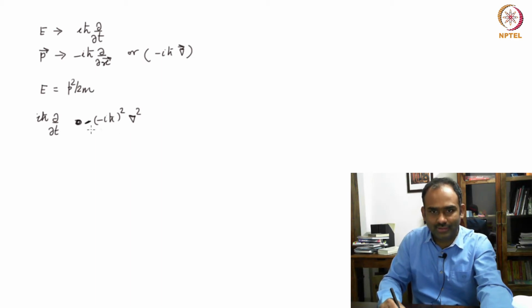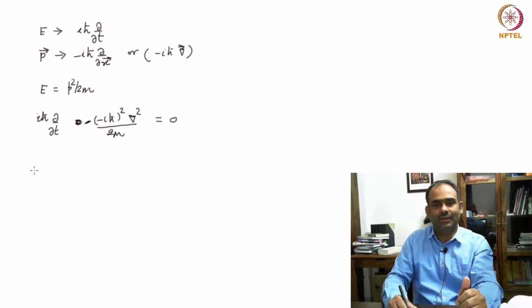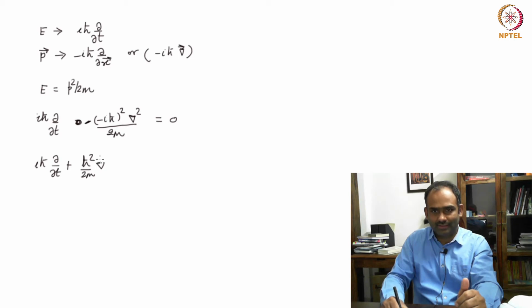Or instead of equal to, you can put a minus sign here and put a 2m, and say this is equal to 0. So basically E minus p square over 2m is equal to 0. That's what I am writing in the operator language, which is i h bar del over del t. So you have h bar square over 2m. Then you have a minus sign, and then this i square gives another minus sign, so that makes it plus. And that's how you can see that you arrive at the Schrodinger equation.